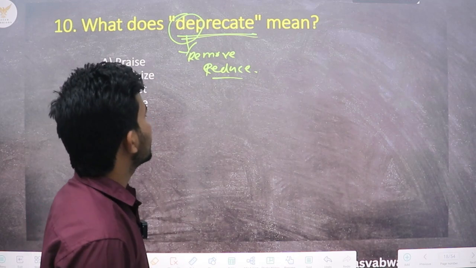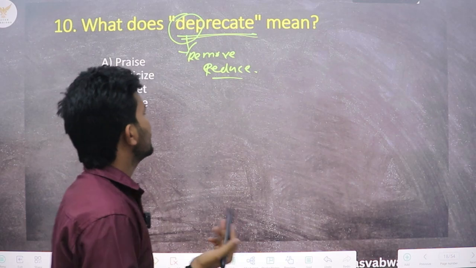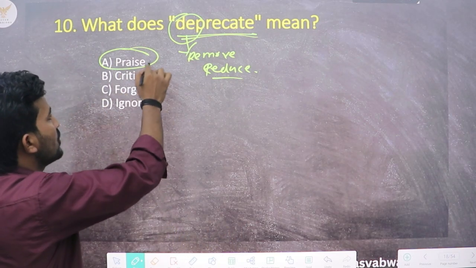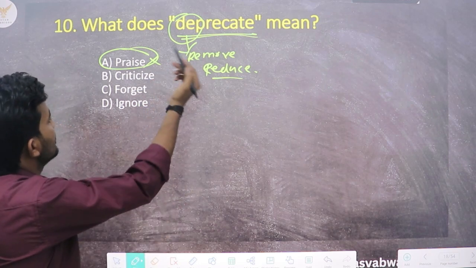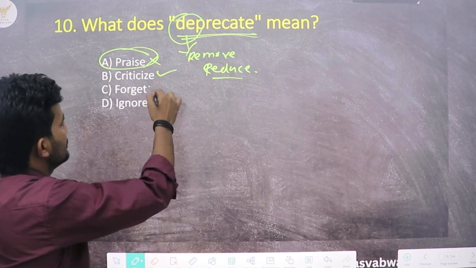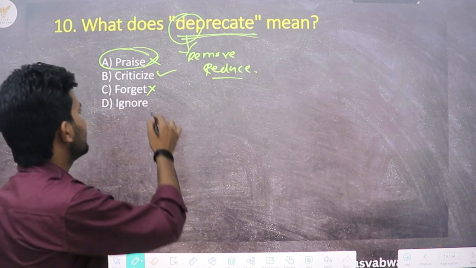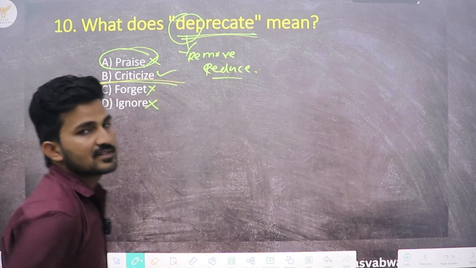So deprecate means express disapproval. Okay, so which of the options correctly shows this? Praise will be the opposite one to the word deprecate. Criticize can be the answer. Forget will be the irrelevant one, and ignore will also be the irrelevant one. So it cannot be the answer. So the correct answer will be criticize only.